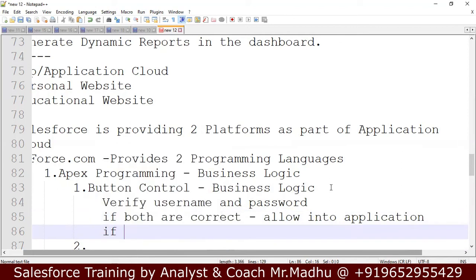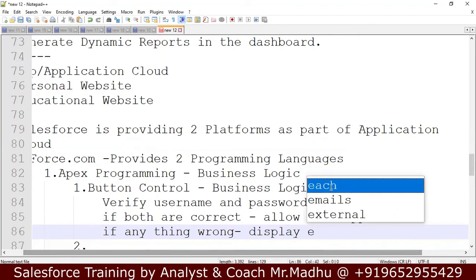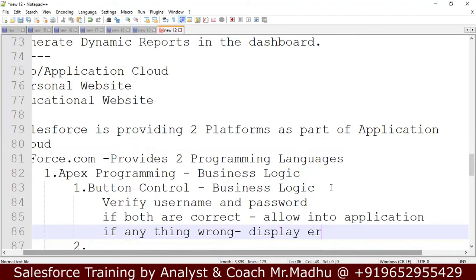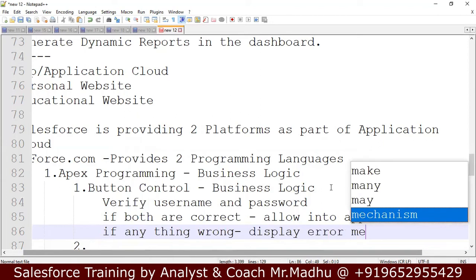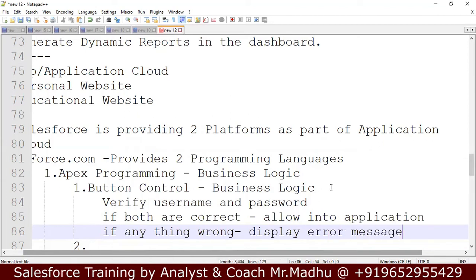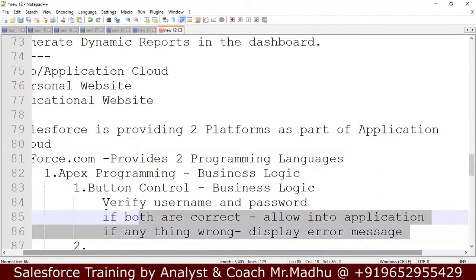If anything is wrong, display an error message: your user ID and password is incorrect. So we wrote this in text format, but we write this programmatically.